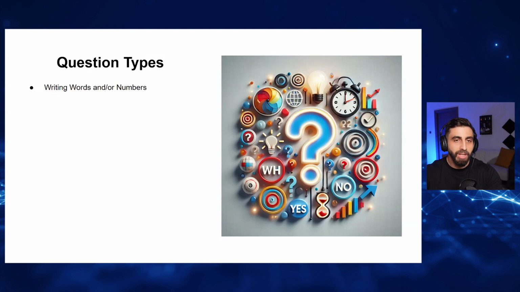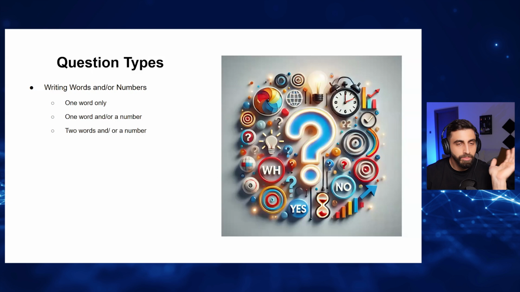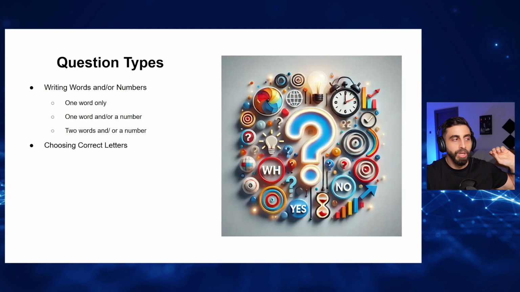Writing words and or numbers, the exact same thing as the listening. I'm not going to explain them. Choosing the correct letters, A, B, C, D, E, F, whatever. Could be multiple choice, matching, labeling. But we have two more question types in the reading.